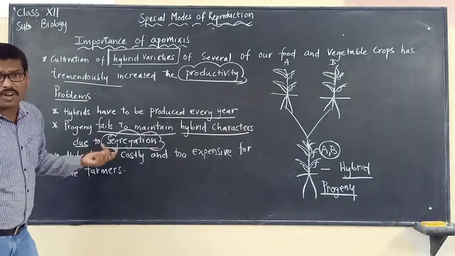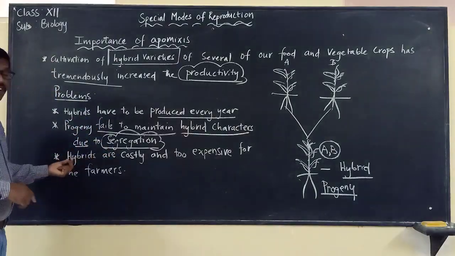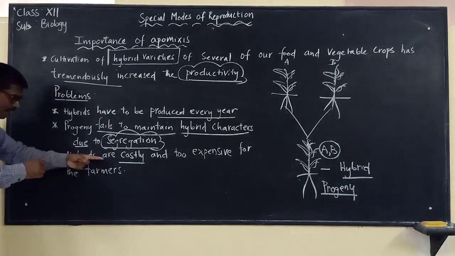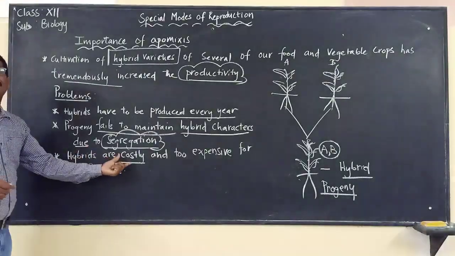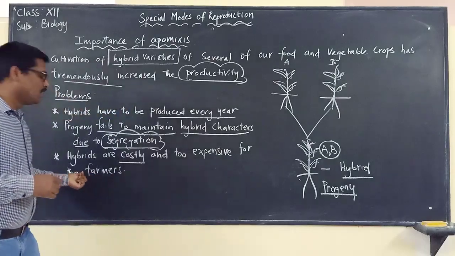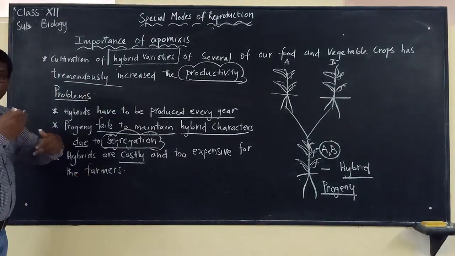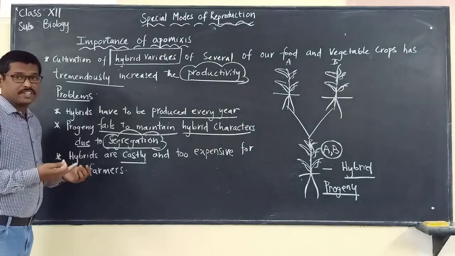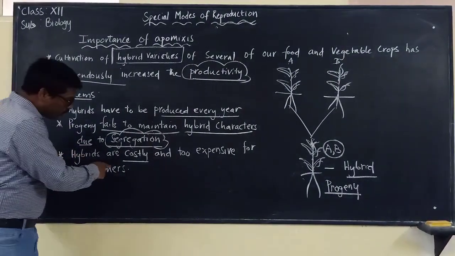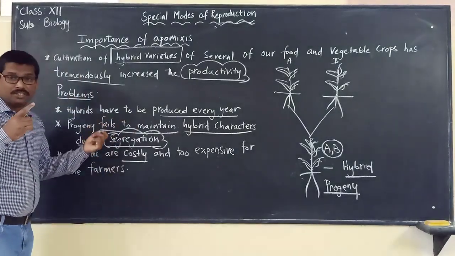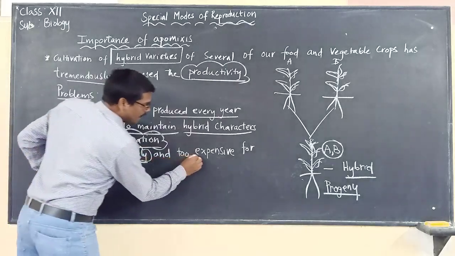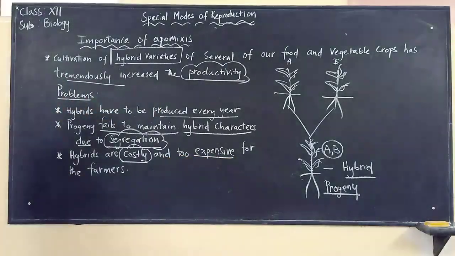That is a long process in which the farmers have to spend a lot of money. So hybrids are costly and too expensive for the farmers. If they have to produce them year after year, it is very hard for them. It is very hard for them to produce the hybrid seeds, and it will be very costly and expensive for the farmers.